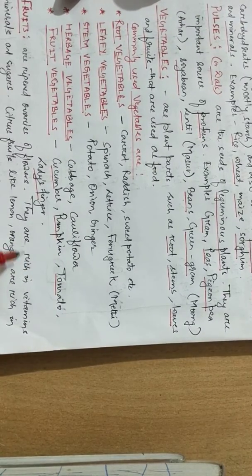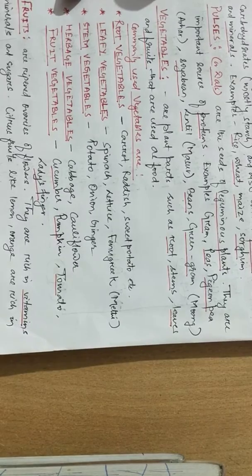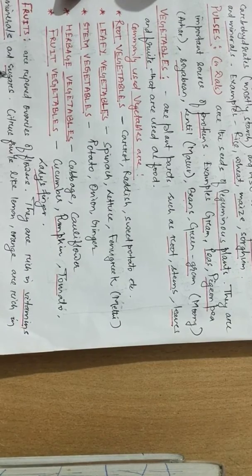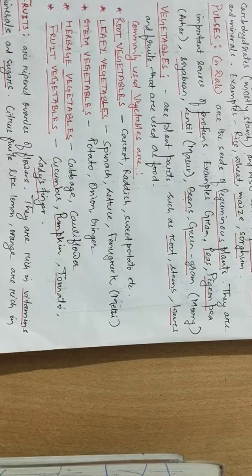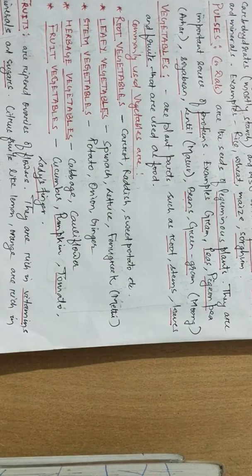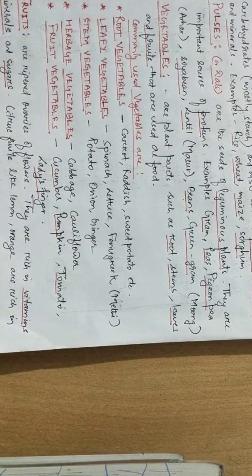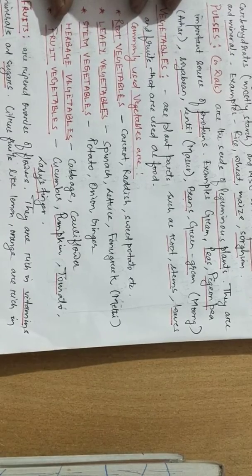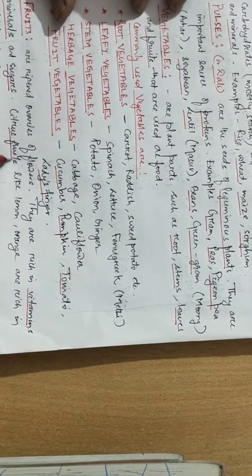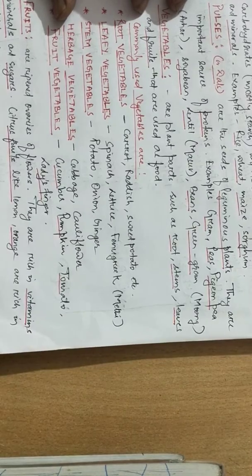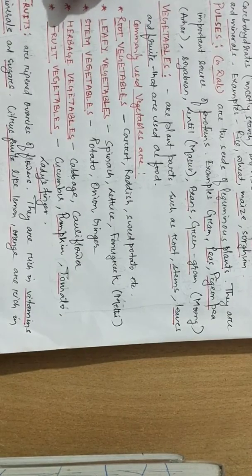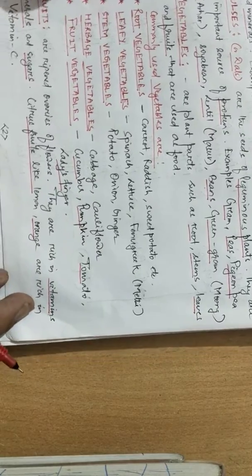They are a very rich source of vitamins, minerals and sugars. They contain very little carbohydrate and do not have protein. Some citrus fruits like lemon or orange are rich in a vitamin called vitamin C.